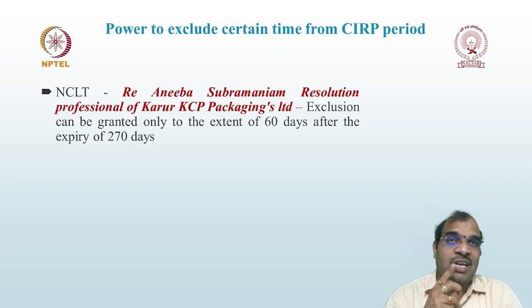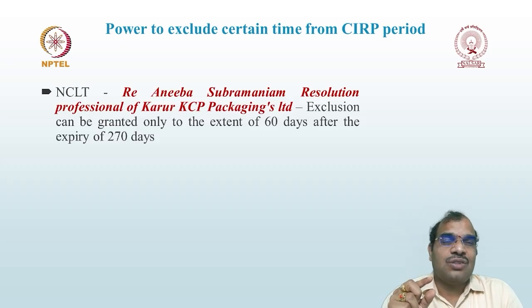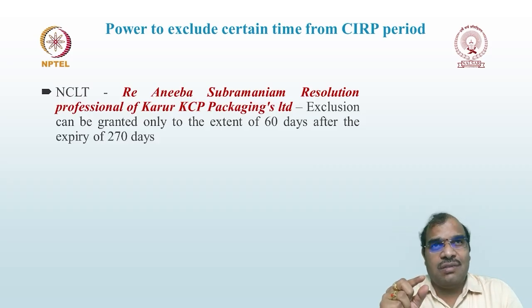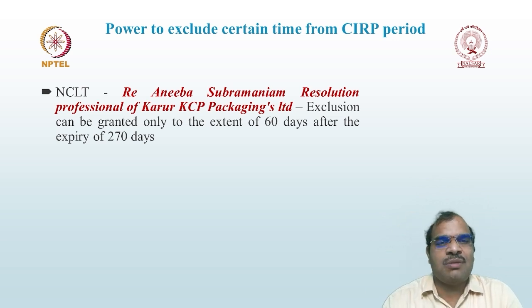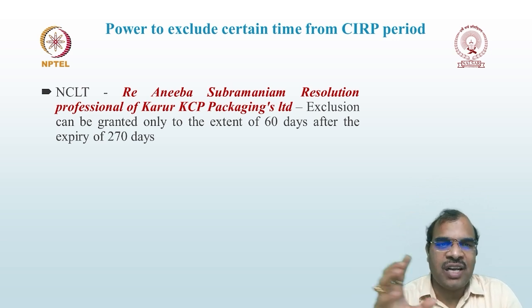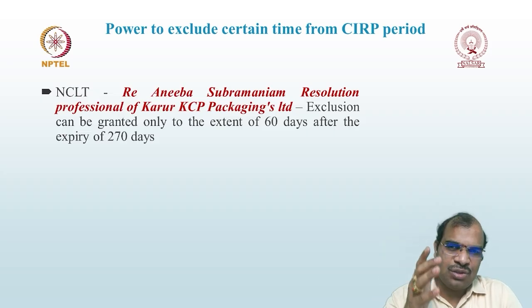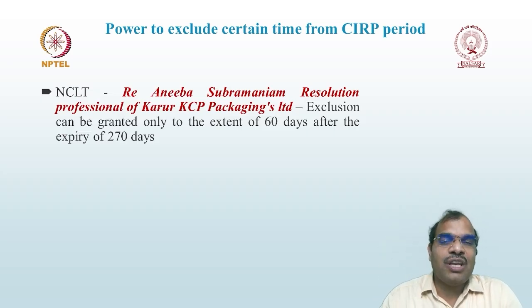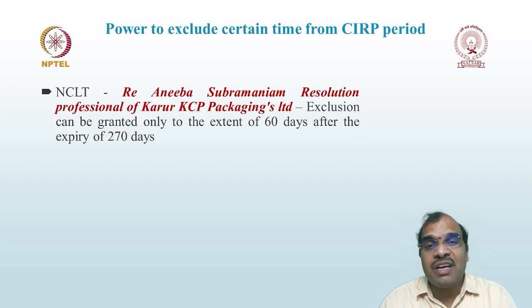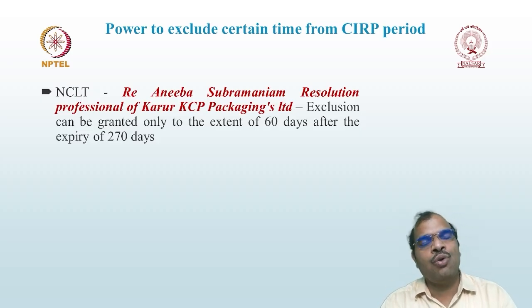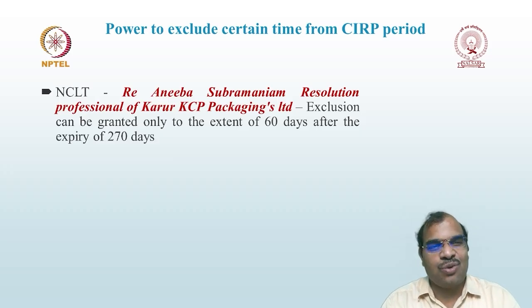Why? Because, as we have already discussed, the extension is 180 plus 90 days, so 270 days you are expected to complete. But as a whole, the resolution process must be completed within a period of 330 days. So 330 minus 270 is 60 days. When you are excluding any dates, such exclusion can never be more than 60 days.